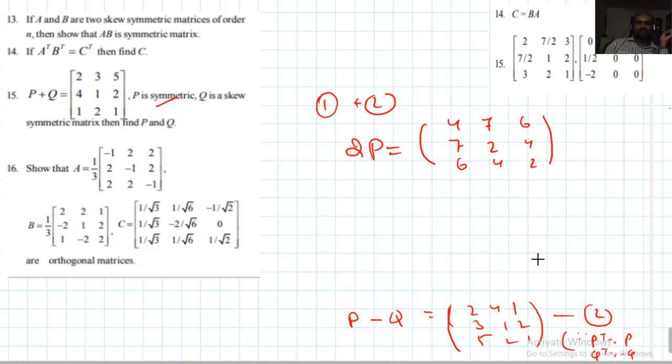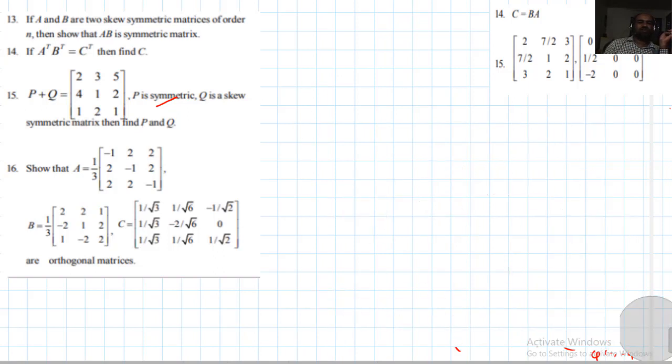Yes, this is the 2P matrix. But I want the P matrix. By the definition, dividing by 2 gives 2, 7 by 2, 3, 7 by 2, 1, 2, 3, 2, 1. This is matrix P. Then subtract P from result 1, and we get the Q matrix. That is not a big problem. In this way, you can find the P matrix and Q matrix. Logical problem, this one.